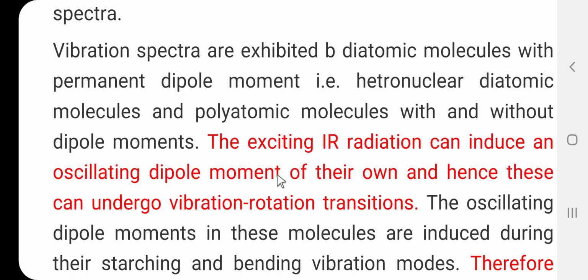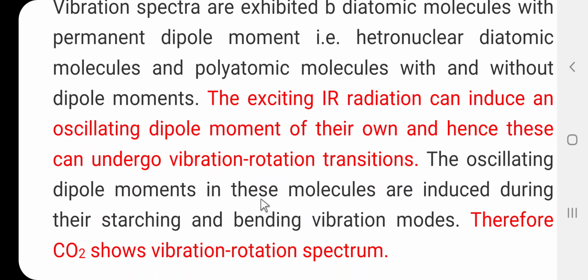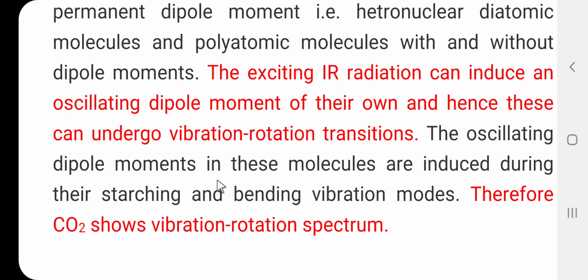The carbon dioxide molecule is non-polar and does not have a dipole moment, but what is important is that when it interacts with IR radiation, the exciting IR radiation can induce an oscillating dipole moment in the carbon dioxide molecule. Hence it can undergo the vibration rotation transition. The oscillating dipole moment in the carbon dioxide molecule is induced during its stretching and bending vibration modes. Therefore, carbon dioxide shows the vibration rotation spectrum.